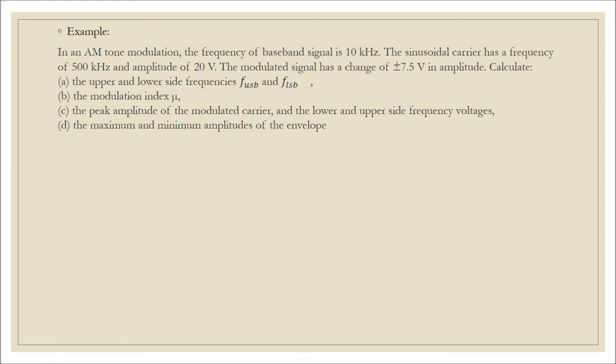Here is an example that we can try. This equation is for when we want to find the upper side band frequency and lower side band frequency, and this formula is for when we want to find the modulation index. And for question C, we have to find the peak amplitude, which is this. And question D is for Vmax and Vmin, and we will get 27.5 volts and 12.5 volts.